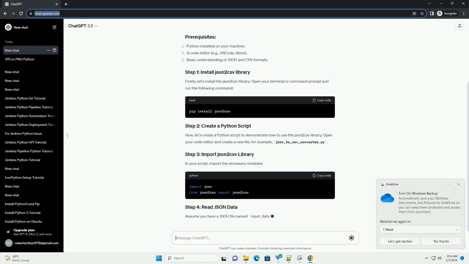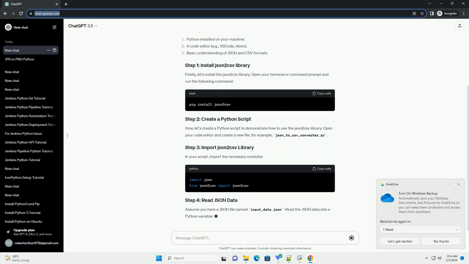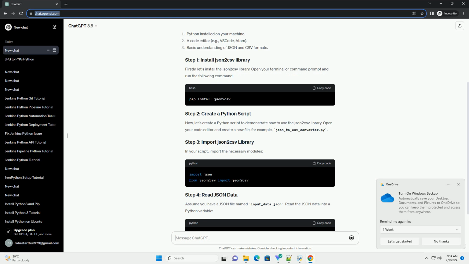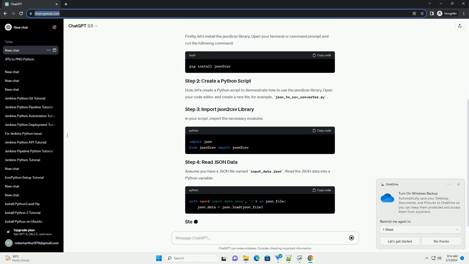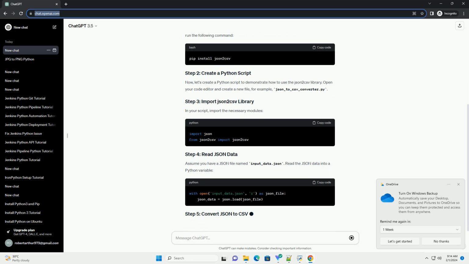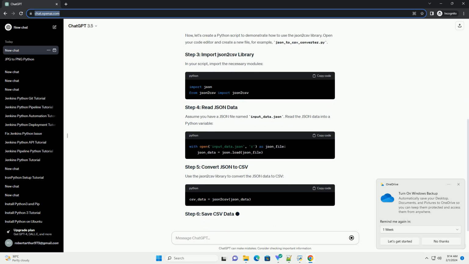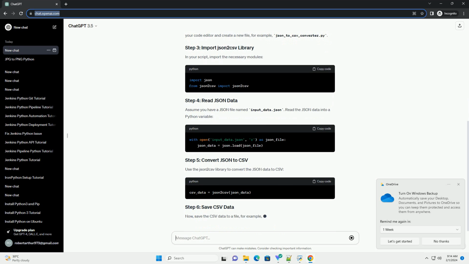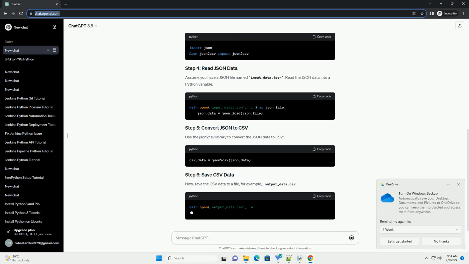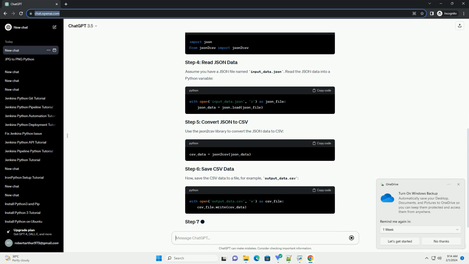Now, let's create a Python script to demonstrate how to use the JSON2CSV library. Open your code editor and create a new file, for example, JSON_2CSV_converter.py. In your script, import the necessary modules.